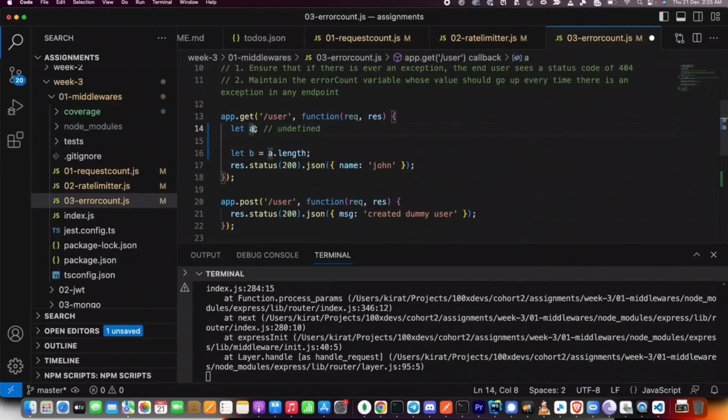You can also say, okay, let a equal an empty array, and then a of 0 .length. That is also an error. A of 0 is undefined, and .length will throw an exception. In either of these cases, you do something dumb.